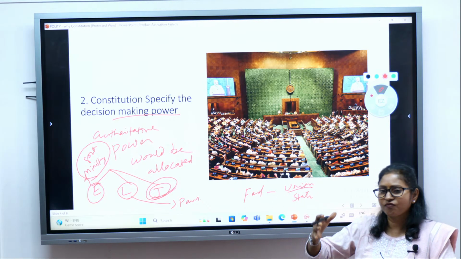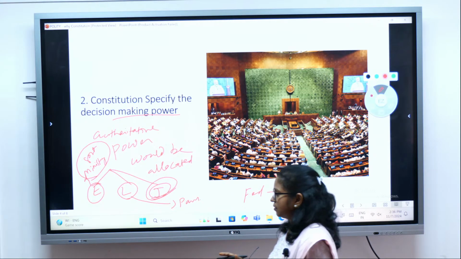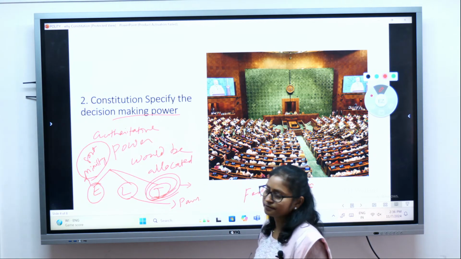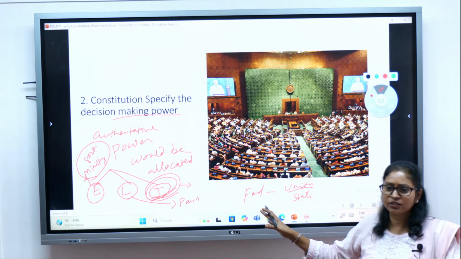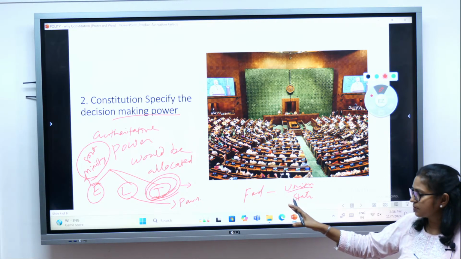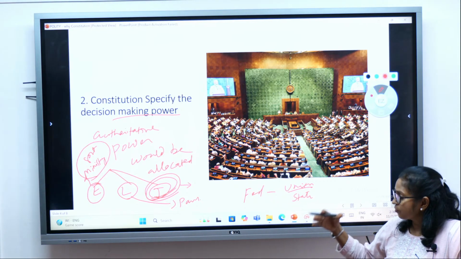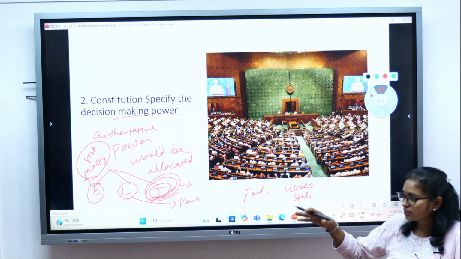So any conflict in the society will be resolved through the judiciary, right? Pertaining to the laws, traditions and customs, if there is any conflict, it will be resolved by the judiciary. So the constitution has given power to the judiciary to resolve disputes.